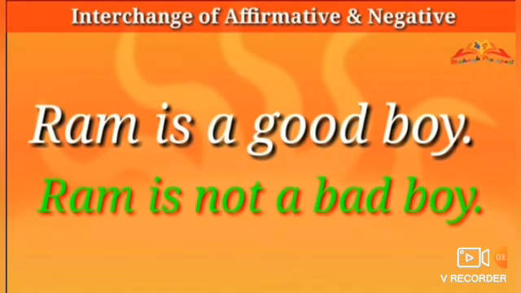We only have to make affirmative to negative or negative to affirmative, but the meaning of the sentence should be the same. So here we will write Ram is. Now to make a negative, we will put the negative word not. Now we will write the opposite word of good. The opposite word of good is bad. Ram is not a bad boy.